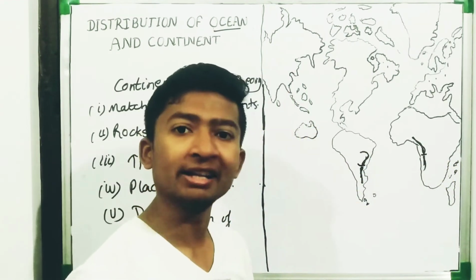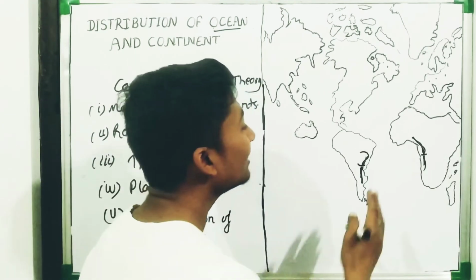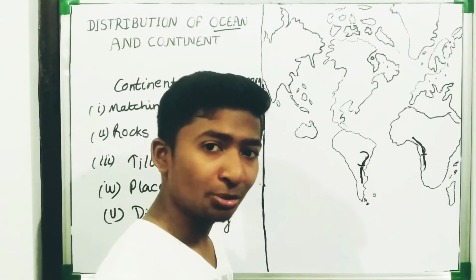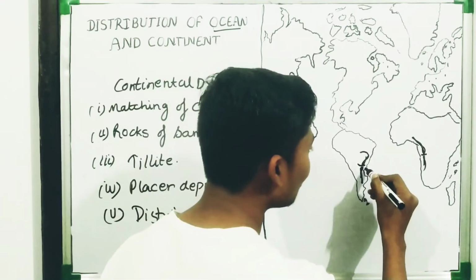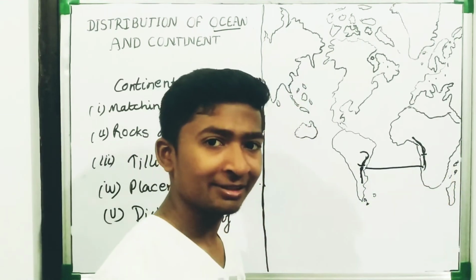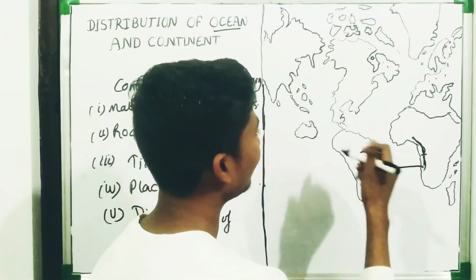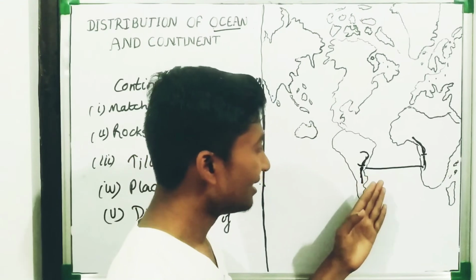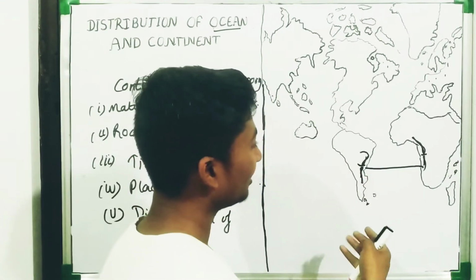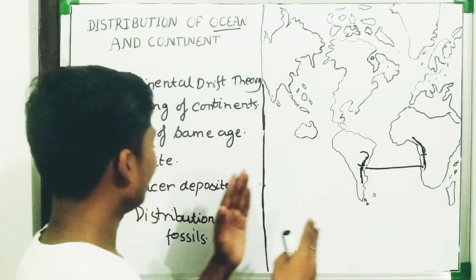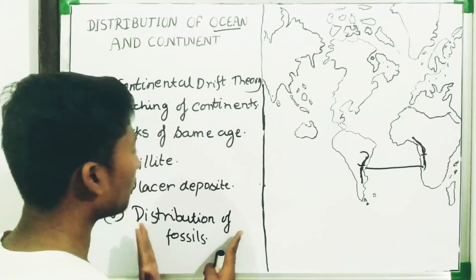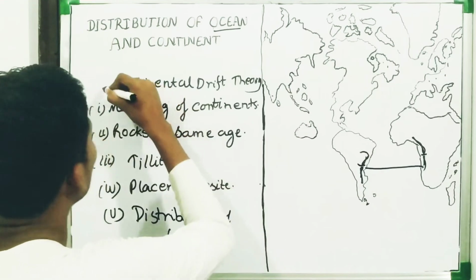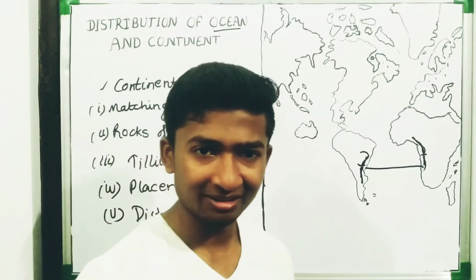But I do agree with your contradiction that birds can fly, but animals can't, stones can't. There is no bridge like Ram Bridge here between India and Sri Lanka, there is no such bridge. And animals can't move. So this means the distribution of fossils, which is found in various continents, explains the continental drift theory very well.